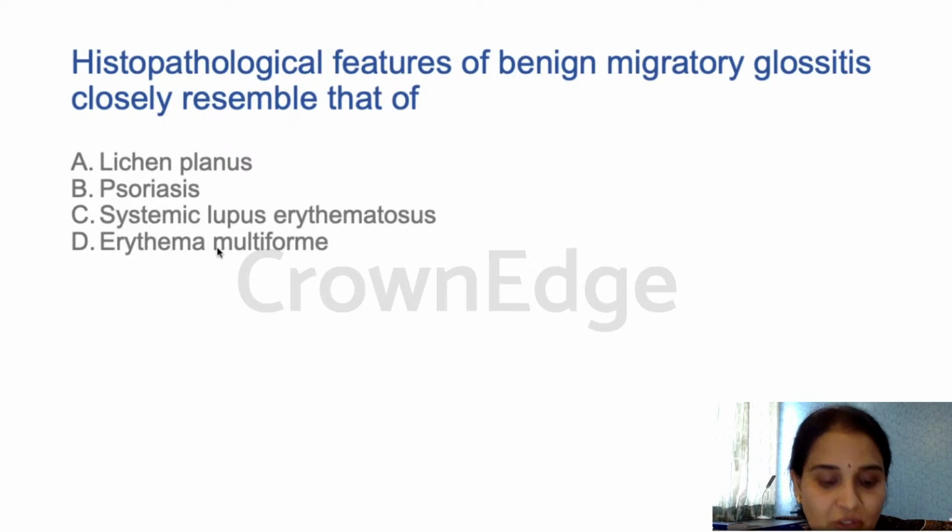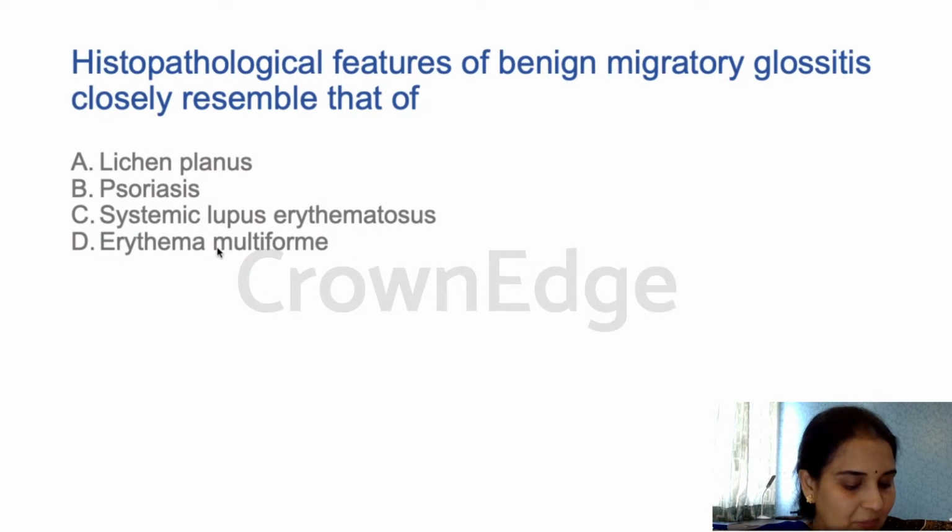the histopathological features of benign migratory glossitis closely resemble that of: A, lichen planus; B, psoriasis; C, systemic lupus erythematosus; D, erythema multiforme. Again, there should not be any confusion with this answer because we have discussed in great deal this particular lesion, benign migratory glossitis, which we kind of call the oral counterpart of psoriasis.